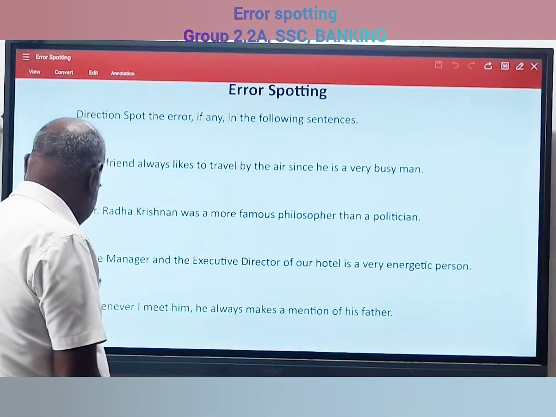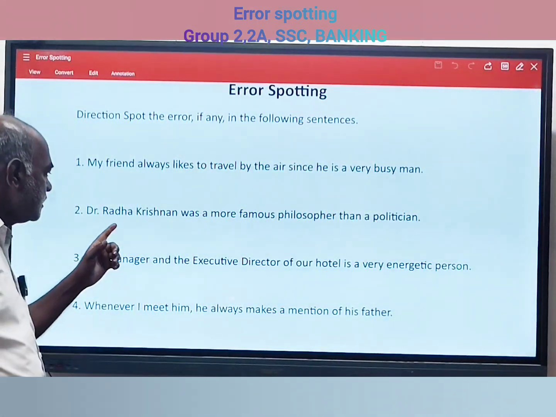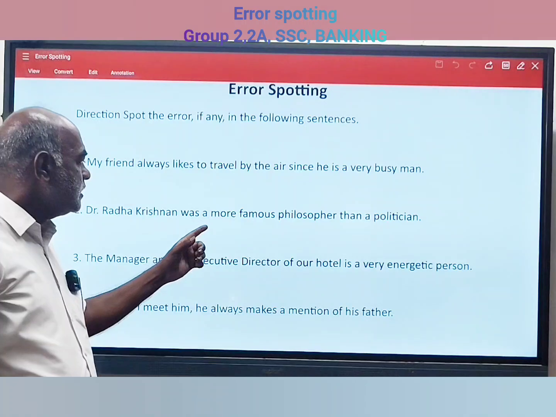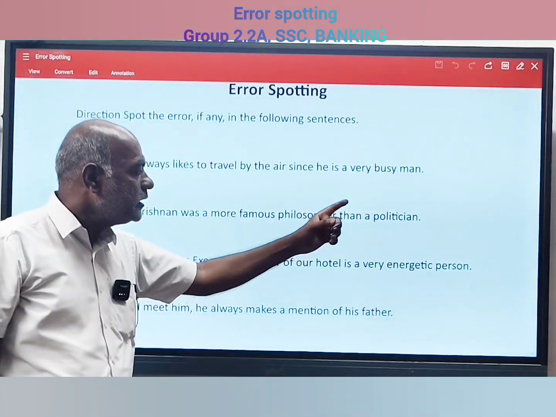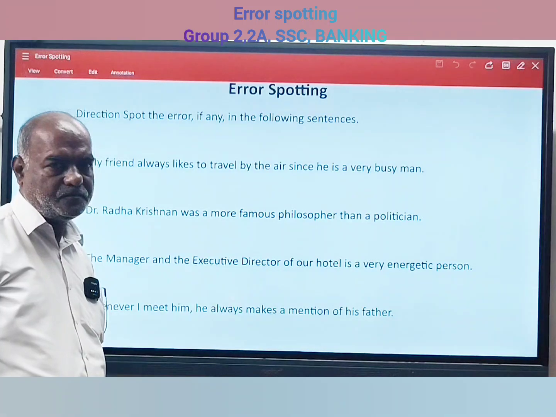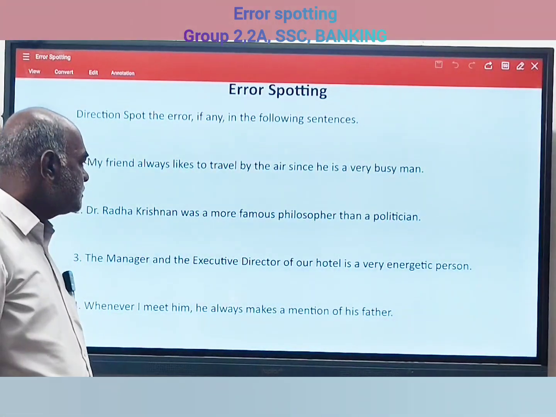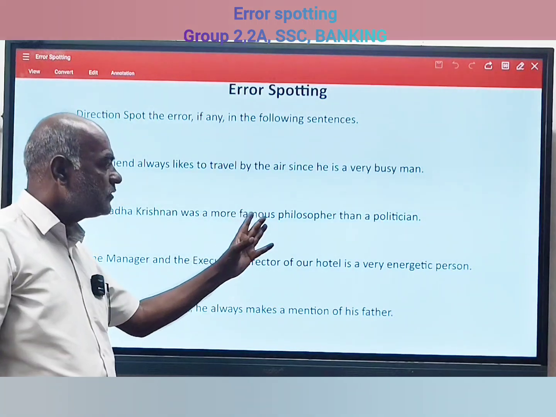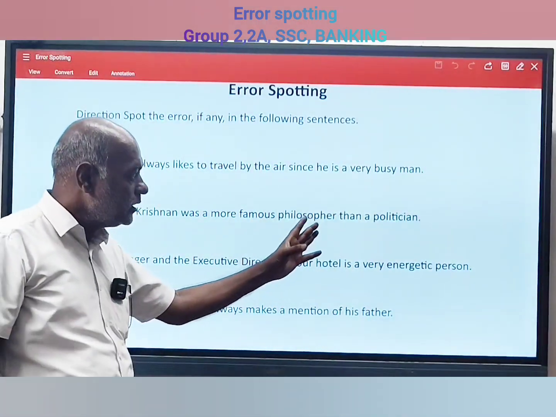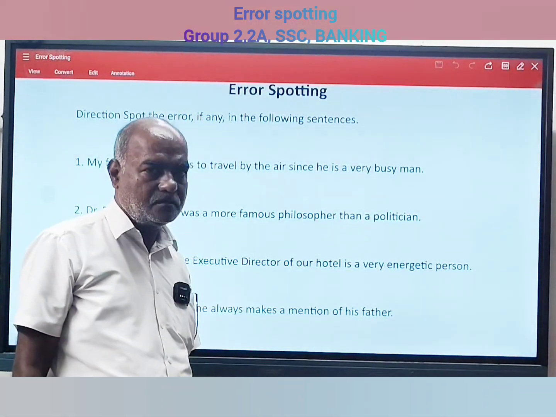Then the second sentence: Dr. Radhakrishnan was a more famous philosopher than a politician. Here also an article comes, you see, a more famous philosopher than a politician.